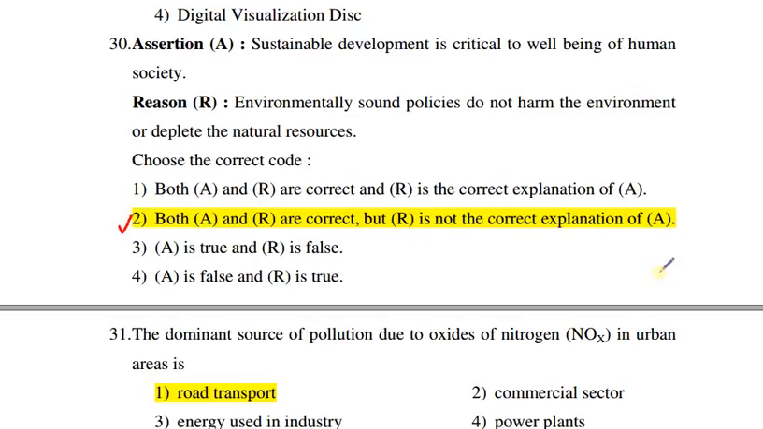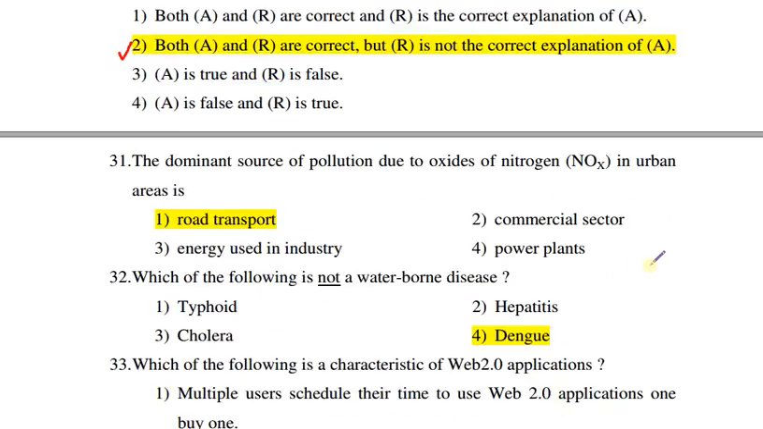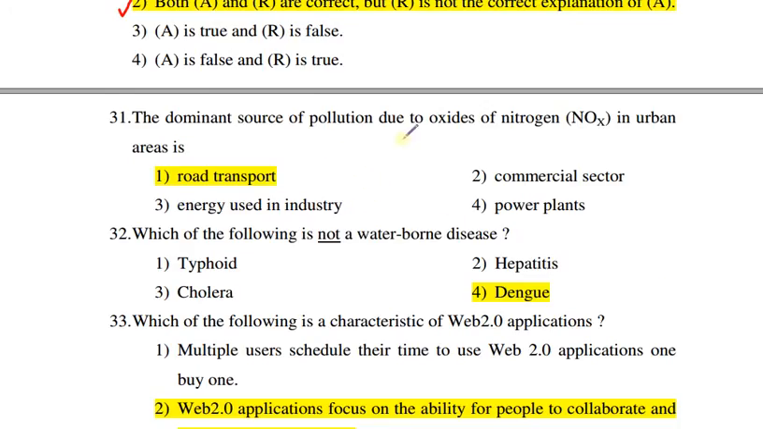Next question is, the dominant source of pollution due to oxides of nitrogen in urban areas is. The key component of oxides of nitrogen is NO2, which is nitrogen dioxide. So the dominant source of pollution due to this is road traffic or road transport. So the correct answer is road transport.